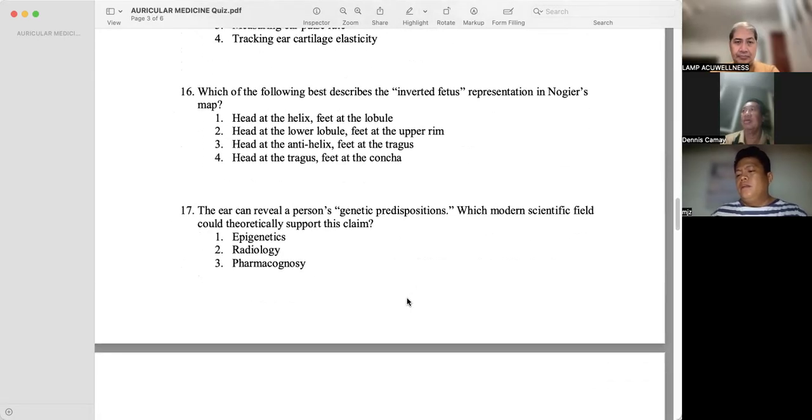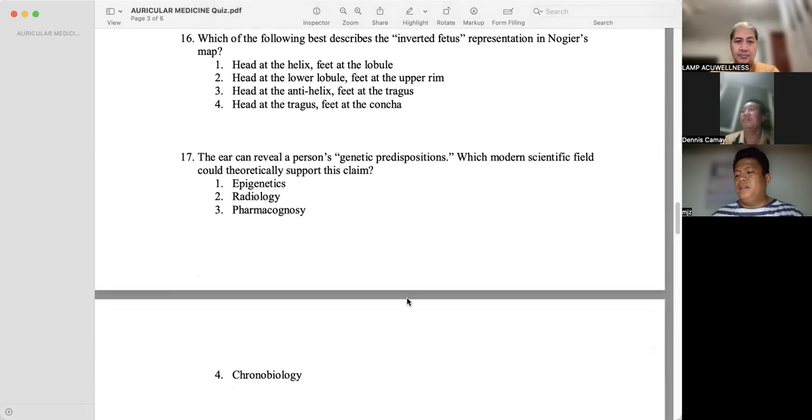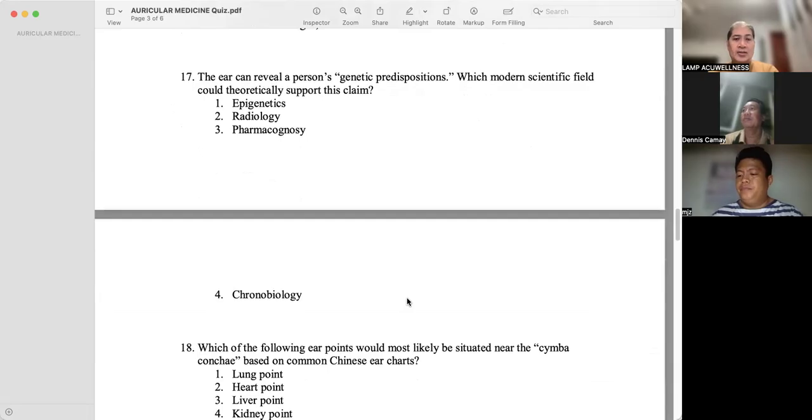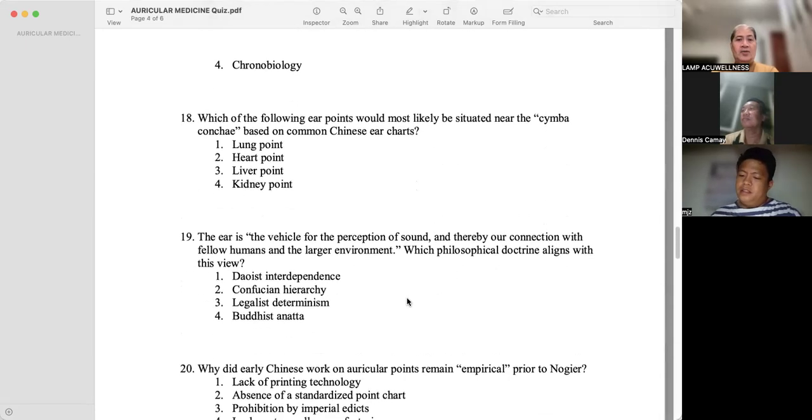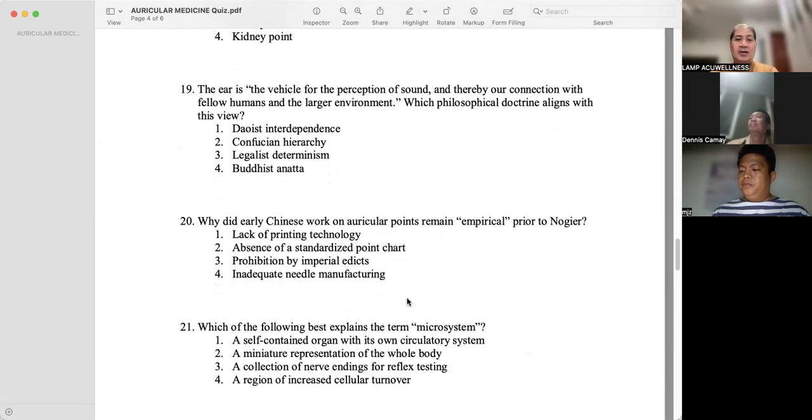Head on the lower lobe, feet on the upper rim. The ear can reveal a person's genetic predispositions. Which modern scientific field could theoretically support this claim? Epigenetics. Which of the following ear points would most likely be situated near the Simba concha based on common Chinese ear charts? Lung point.